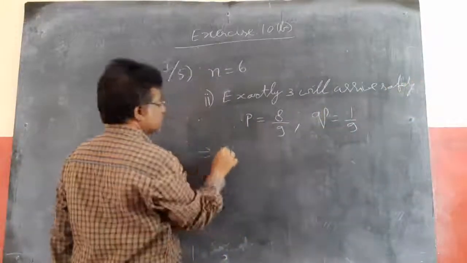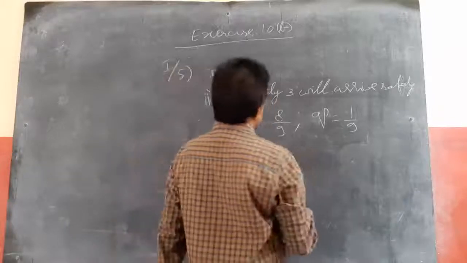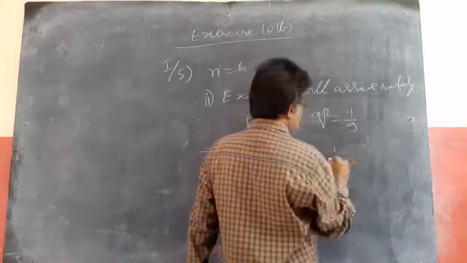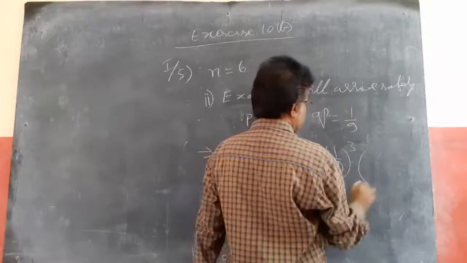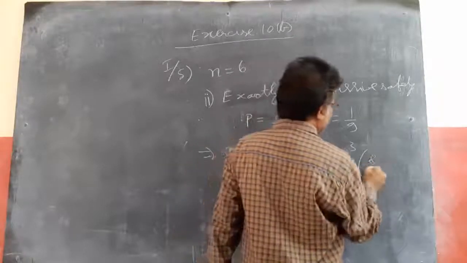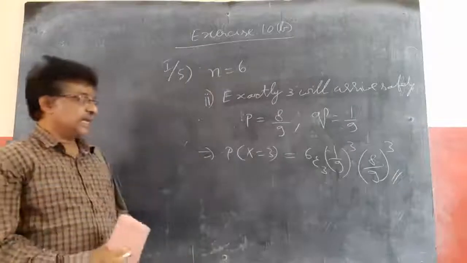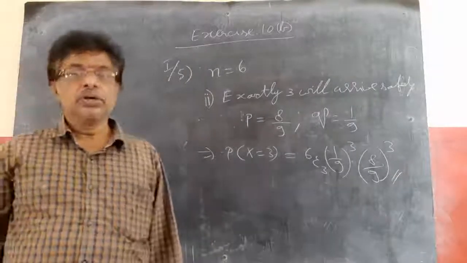So P of x equal to 3 means nCr, 6C3 into q power n minus r, 1 by 9 whole power 6 minus 3, into p power r, 8 by 9 whole power 3. So this gives exactly 3 will arrive safely.